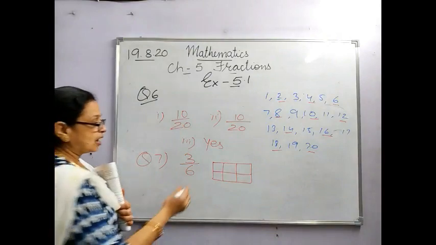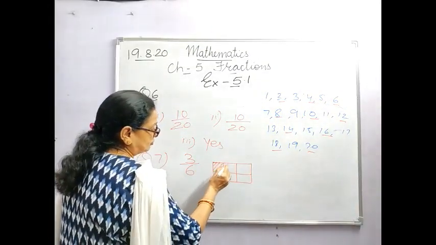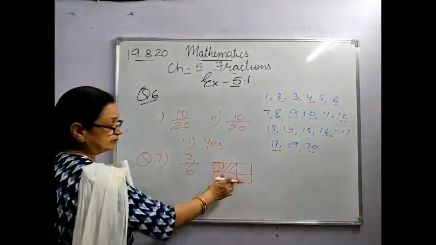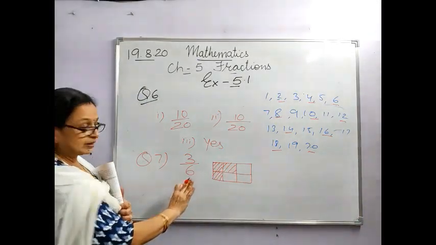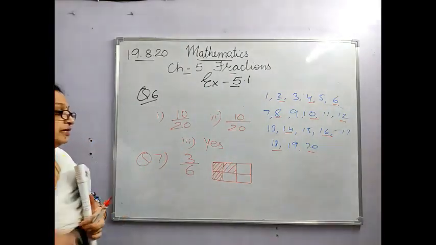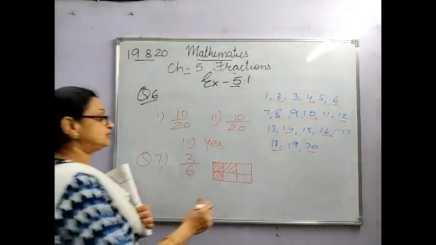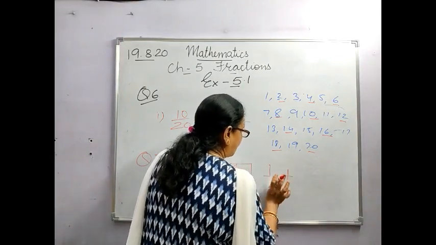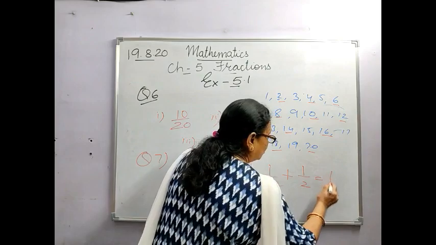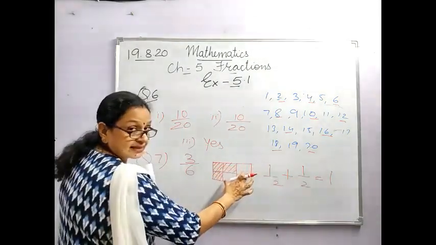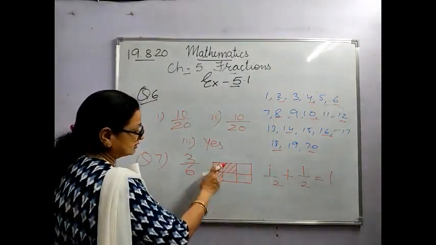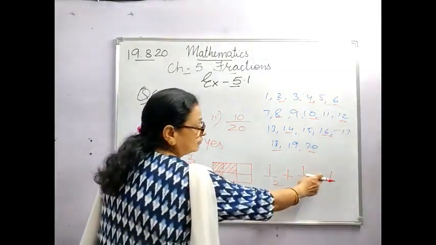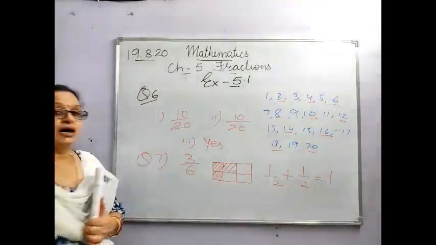Total parts are 6, out of which 3 I am shading, 3 I am using, you can say. So that means half of it you have used, half you have shaded, half is left. That means 2 halves will make 1. This is 1 half, this is the second half. Out of the 6, 3 we have shaded, that means half we have shaded. So 2 halves will make 1. This is your answer.